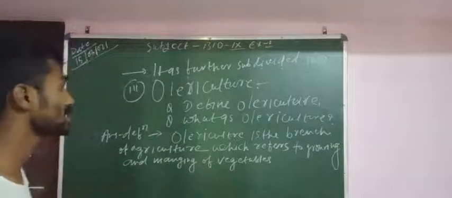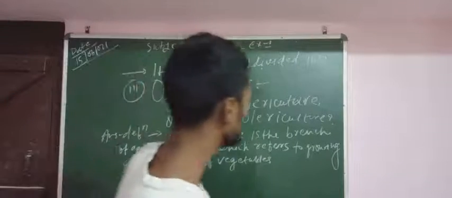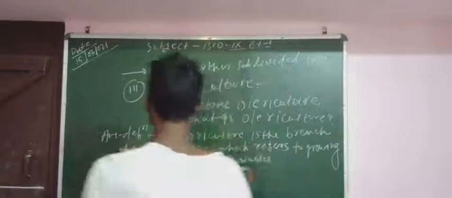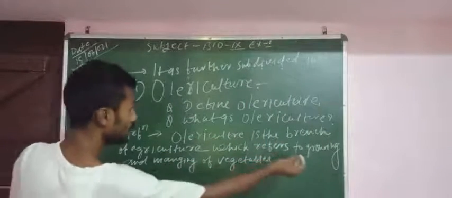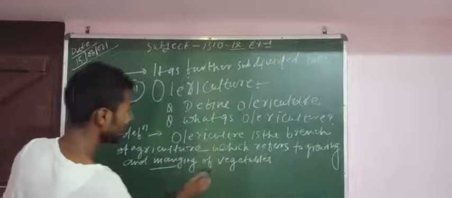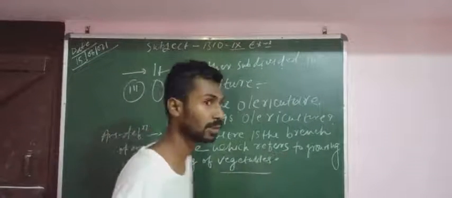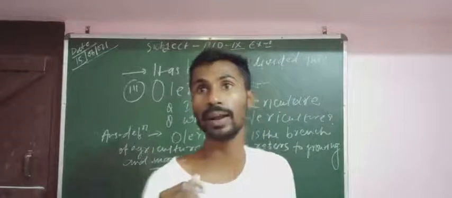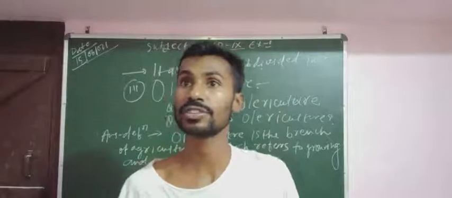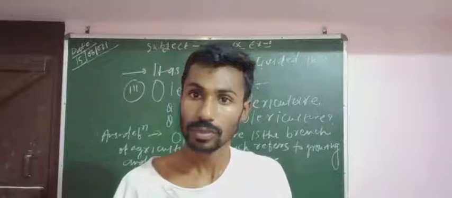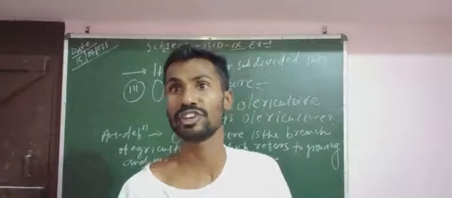Olericulture is the branch of agriculture which refers to growing and managing of the vegetables. That means in a particular field, they are trying to suggest the production of vegetables and the managing of the vegetables.